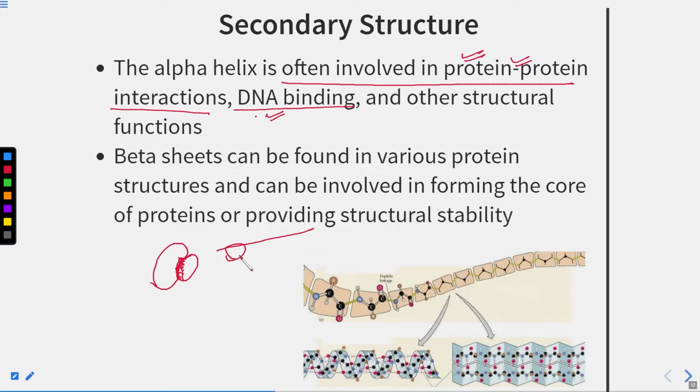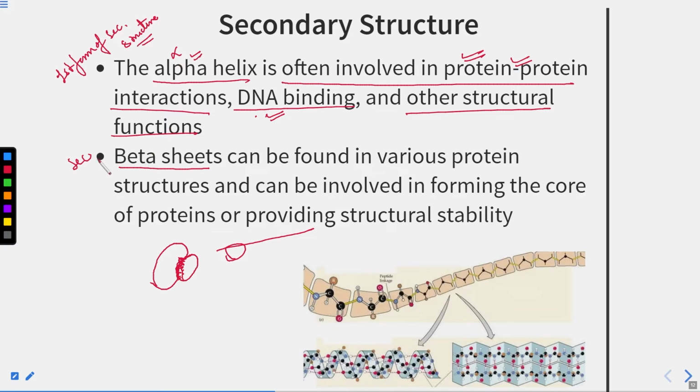What type of secondary structure does this protein have? It has alpha helix and other structural functions. Now the beta sheet can be found, another form of secondary structure. Alpha helix is the first form of secondary structure.